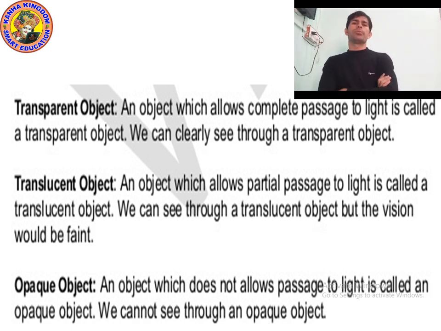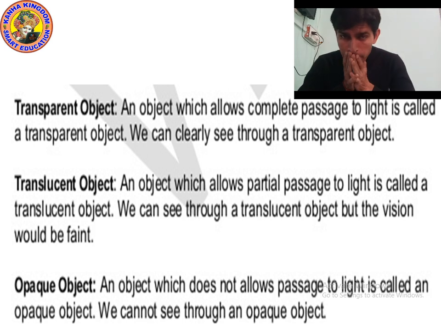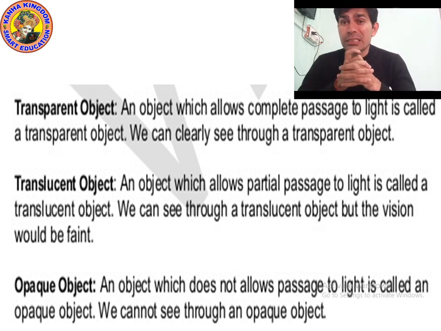Fire is also a non-luminous. Okay, so fire is also a luminous object, sorry. So an object which does not produce light is called a non-luminous object, or I can say an object which does not produce its own light, self light, is called a non-luminous object. For example, moon, tree, shoes, all the animals are non-luminous.